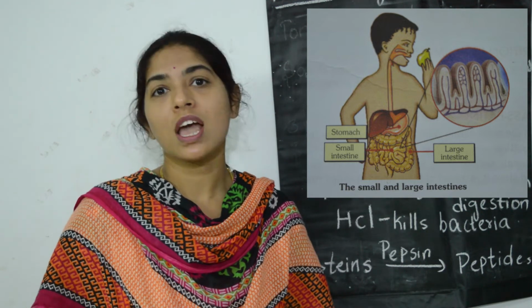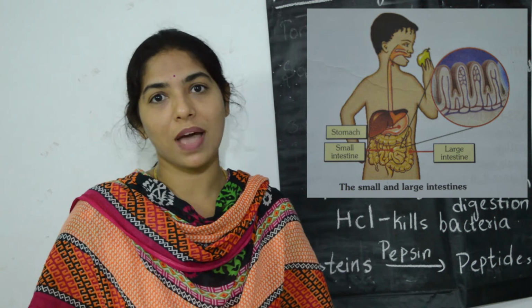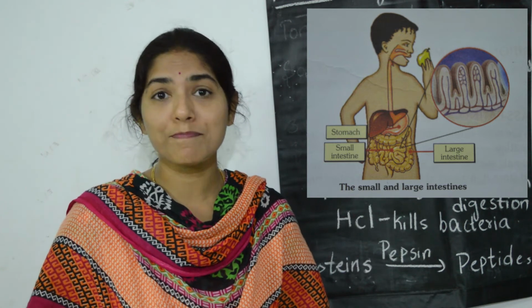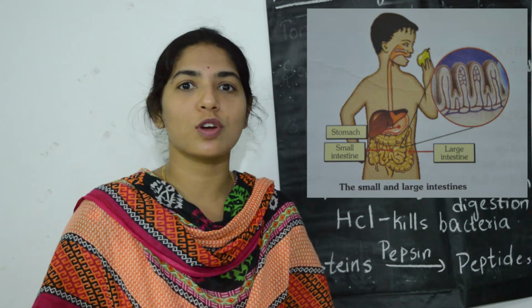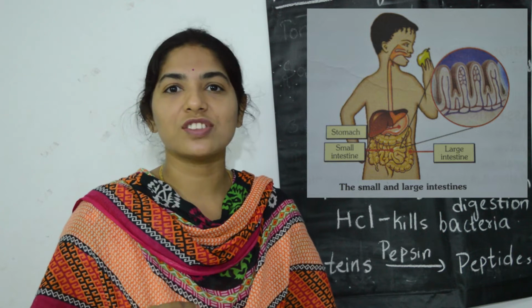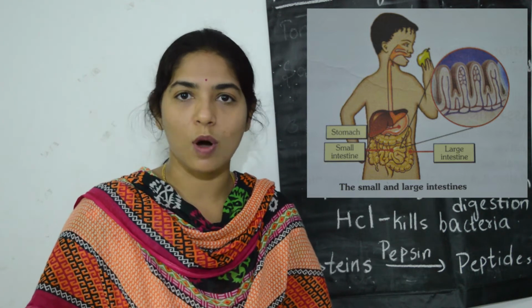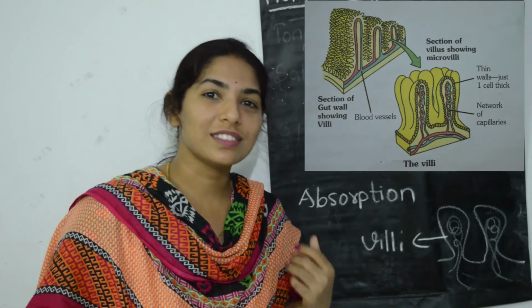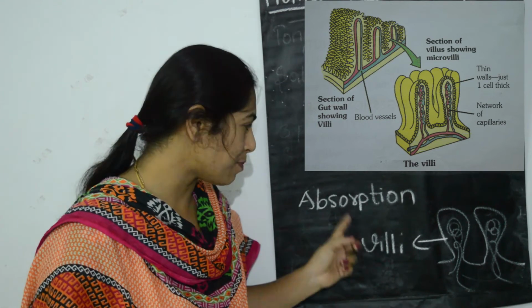At the same time, the pancreatic juice from the pancreas also helps in complete digestion of the food. So in the small intestine, complete digestion of food takes place. At the same time, absorption of the digested food also happens in the small intestine. So the third step of digestion, that is absorption, takes place.